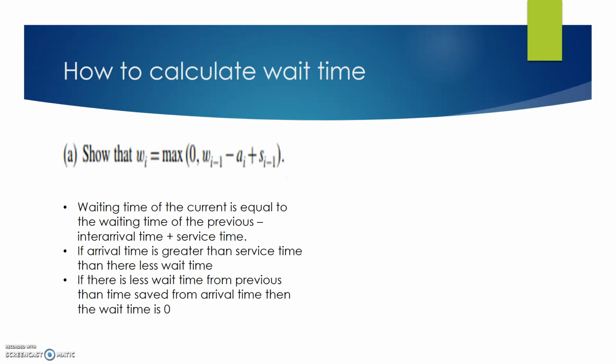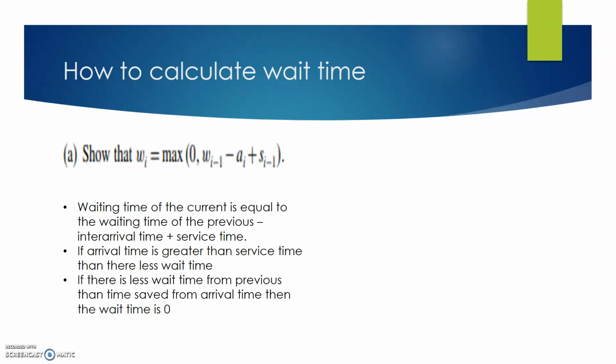So the first part of this problem is that we need to show that the waiting time is the max from 0 to the waiting of the previous customer minus the arrival time plus the service time from the previous customer. So if the arrival time is greater than the service time, so it takes a long time for people to arrive and it has a quick service time, then you're going to have a small wait time.